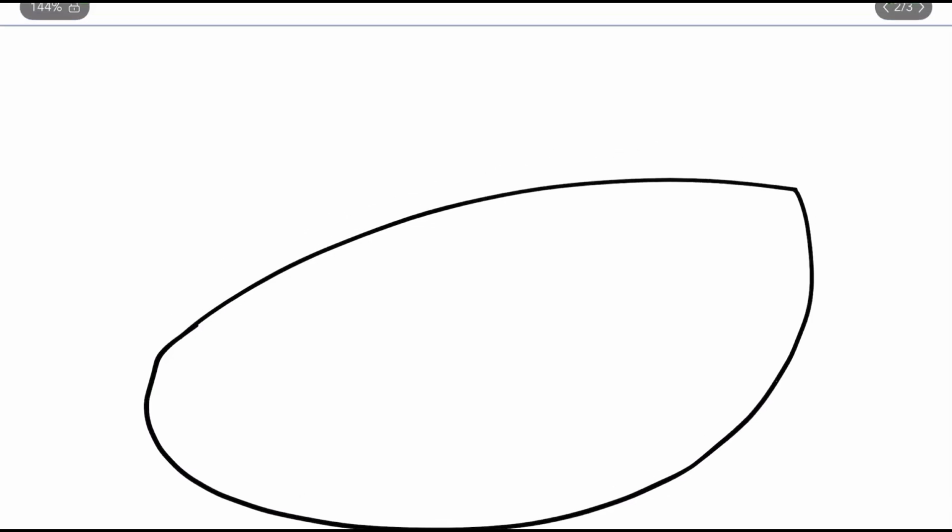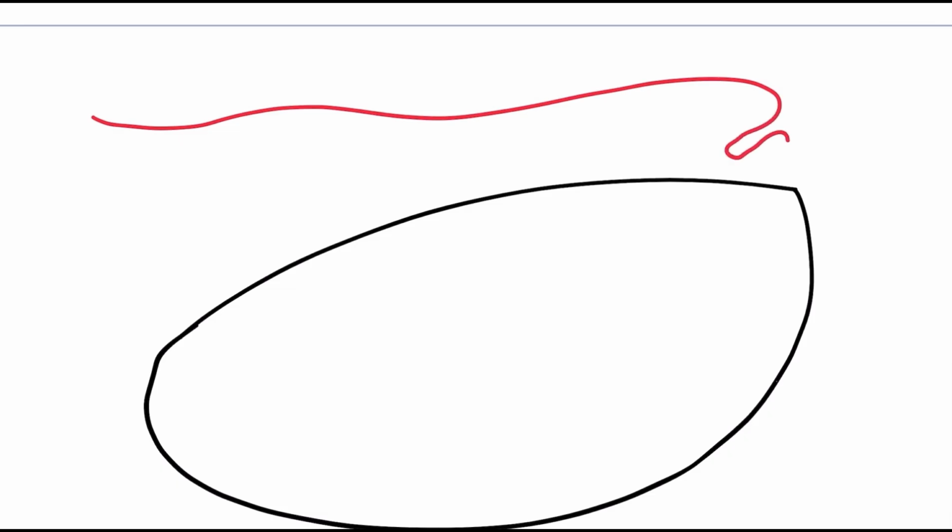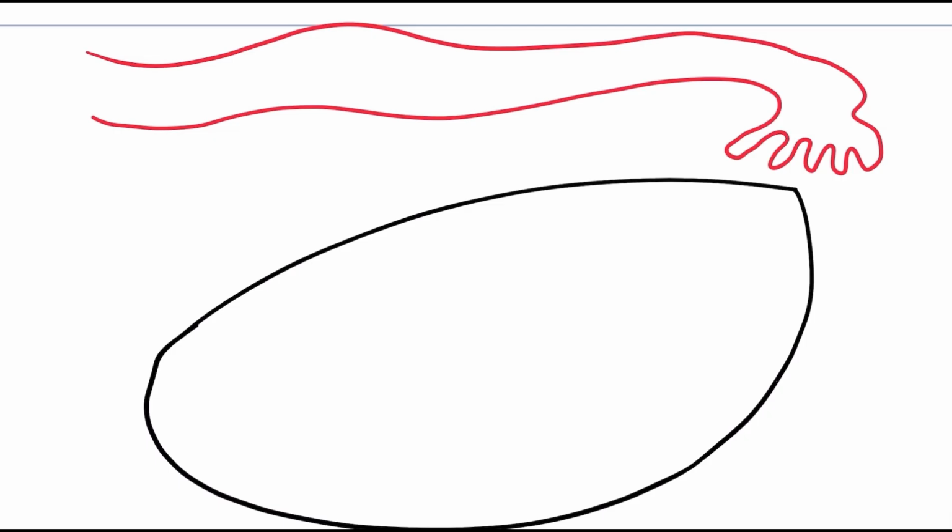Here is the almond shaped ovary, and there you are able to see the fallopian tube. This structure is known as the fallopian tube, and these hair-like structures that you studied in ninth standard are known as cilia.